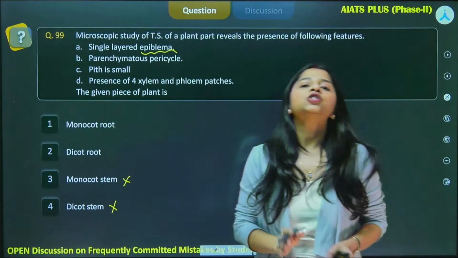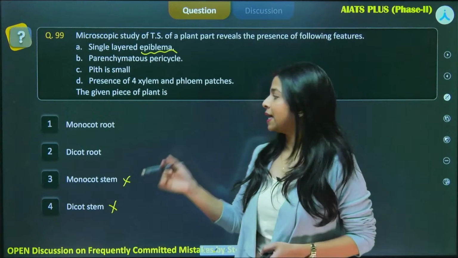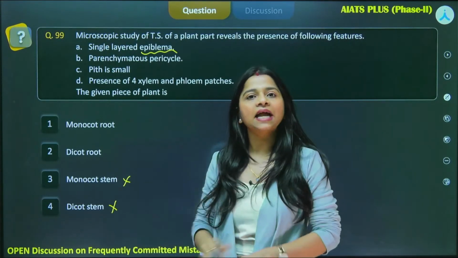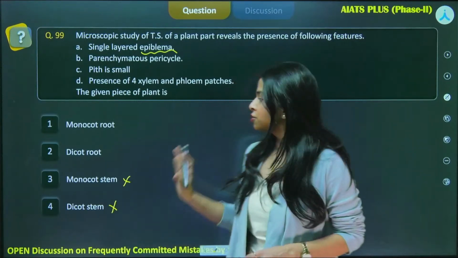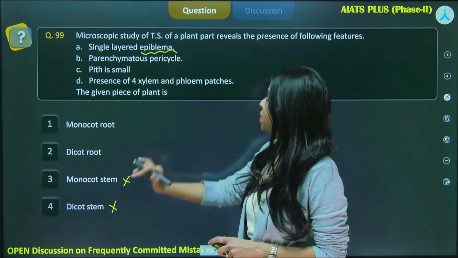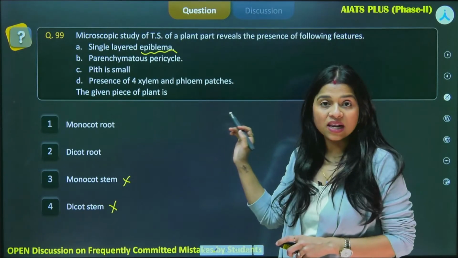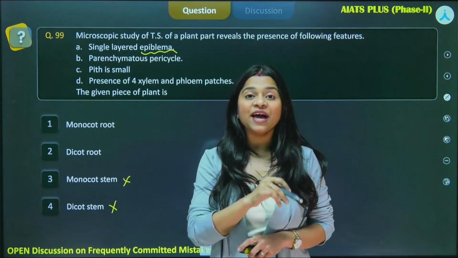Whenever such questions are asked, begin by ruling out the options that can absolutely not be true. So simply go for the root now. Parenchymatous pericycle, then the pith is small. This is a characteristic feature of the dicot root.